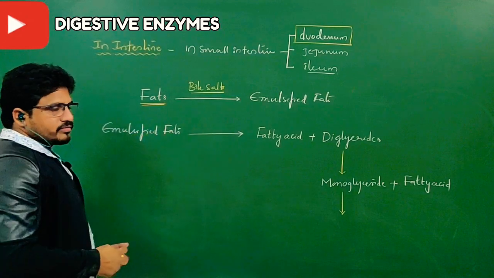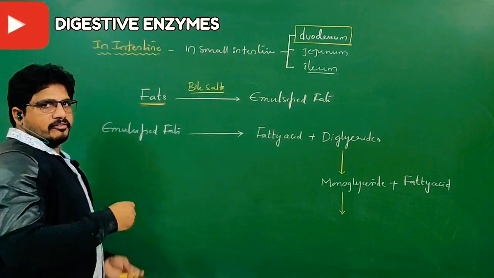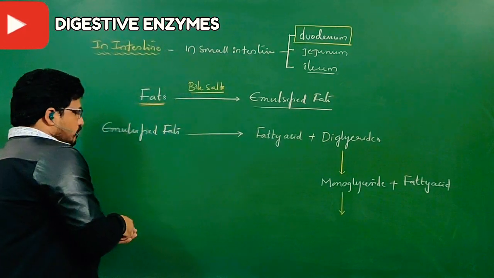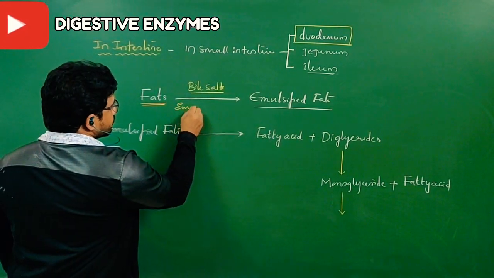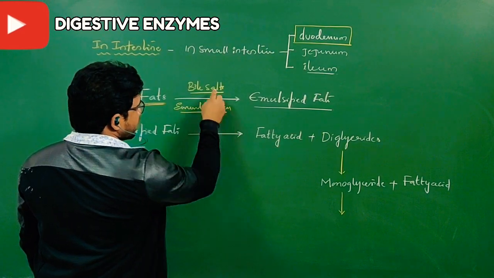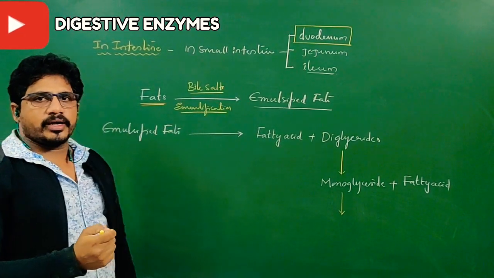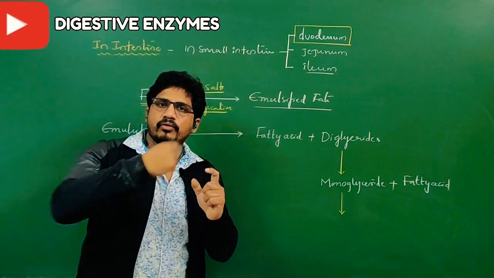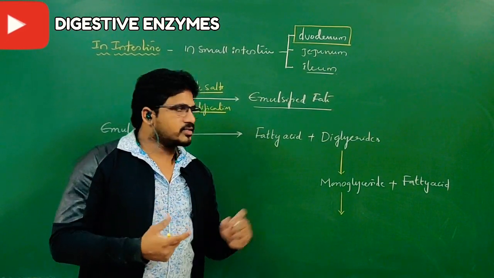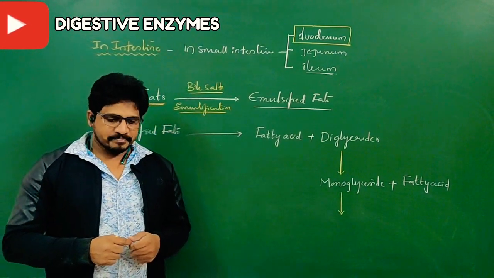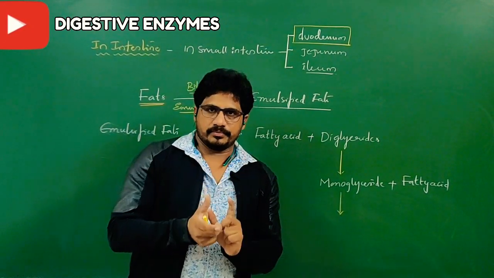They remove the outer coat of the fats and make them free for digestion. They are called emulsified fats, and the process is called emulsification. Emulsification is done by bile salts, mainly sodium carbonate and sodium bicarbonate. They will go and attach to the fats and remove the outer coat of the fat, so that the fat will be very free. If you want to understand very clearly, think of a vegetable with a peel.